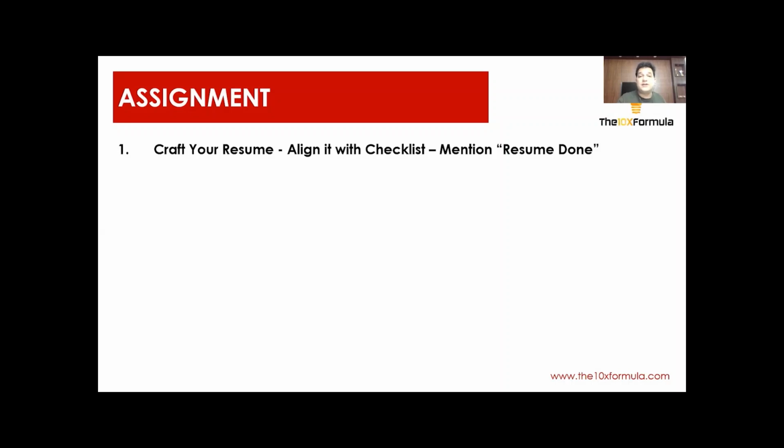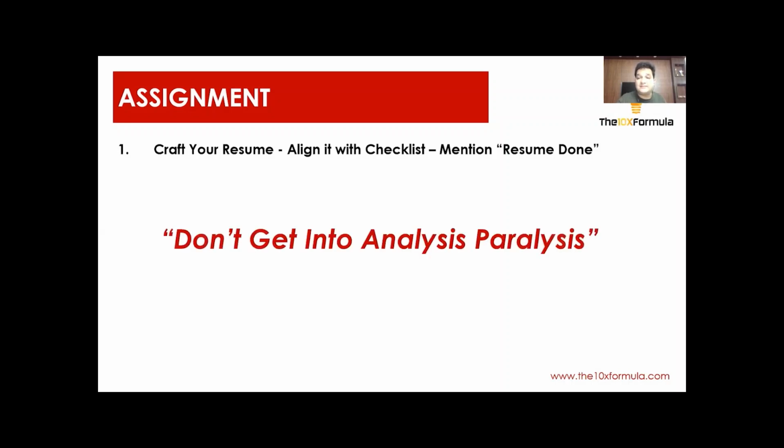And one of the most critical things, guys, don't get into analysis paralysis. This is a very bad habit, which is you will create your resume but you will not release it. You will keep on improving it on a daily basis. See, version 1 is always better than version none. So make sure you create your first resume, put it out in the market, let people review it for 5, 10, 15 days.